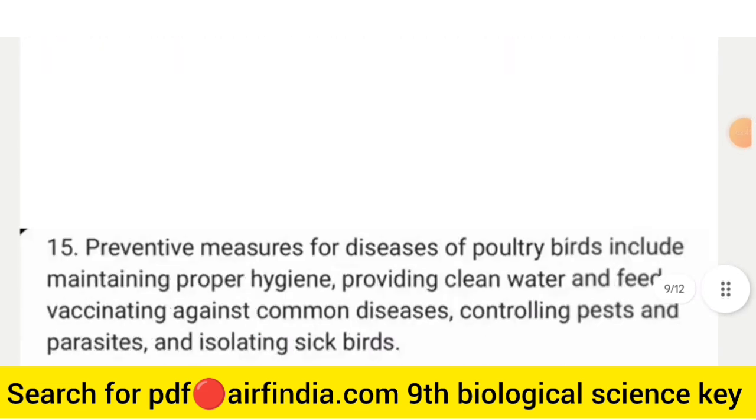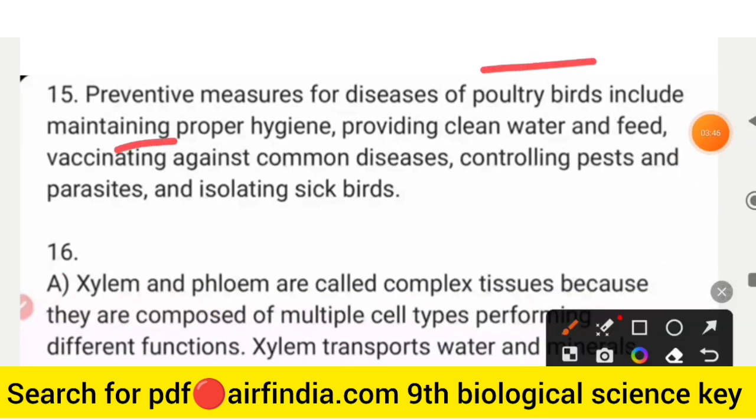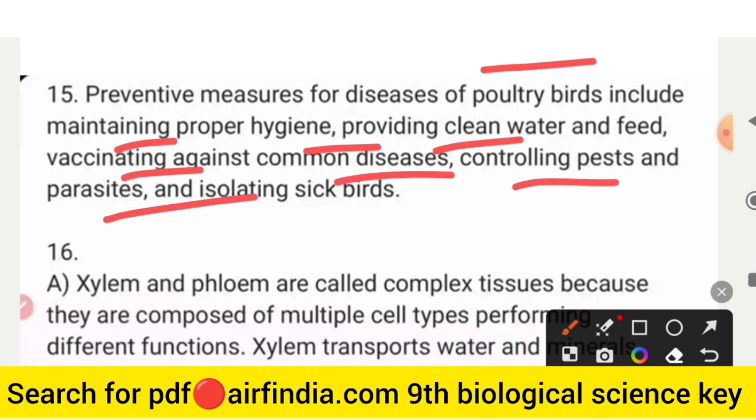Question number 15. Preventive measures for diseases of poultry birds include maintaining proper hygiene, providing clean water and feed, vaccinating against common diseases, controlling pests and parasites, and isolating sick birds.